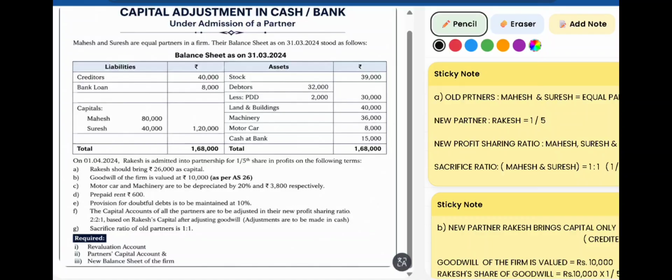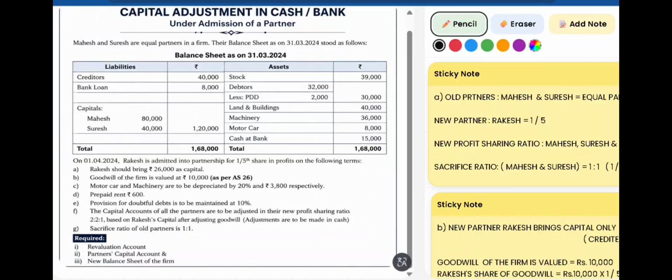The sixth adjustment says that the capitals of all the partners are to be adjusted in their new profit sharing ratio 2:2:1 based on Rakesh's capital after adjusting goodwill. Adjustments are to be made in cash. The sacrifice ratio of old partner is 1:1. Now we have to prepare the revaluation account, the partner's capital account, and the new balance sheet.